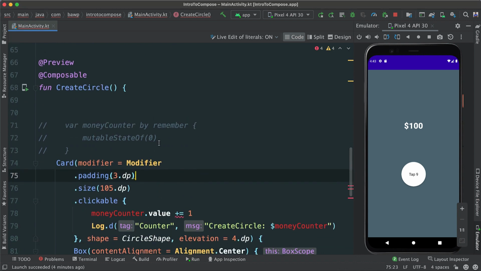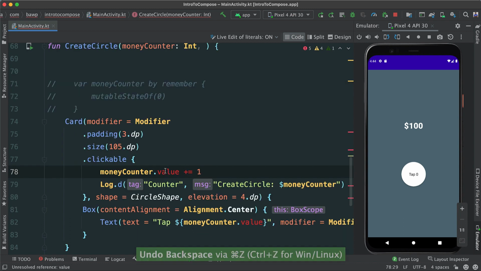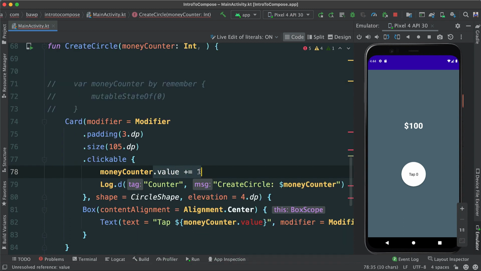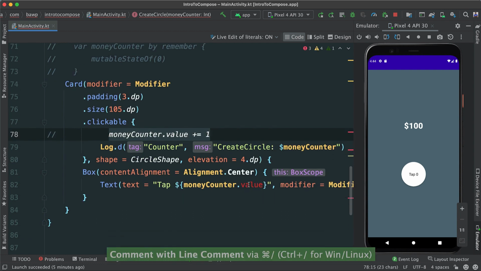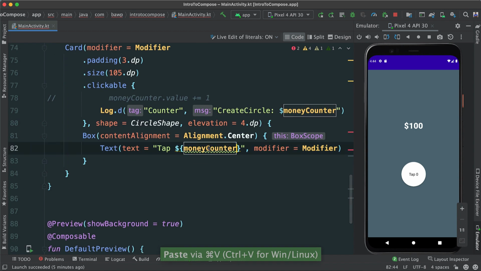So first, what we need to do is in our create circle here, we're going to pass a few parameters. The first one is going to be money count, like this. It's going to be an int, just a normal variable. This is not going to work, so for now, let's just comment all of that, and let's just call it here. Let's copy this, money count, okay?